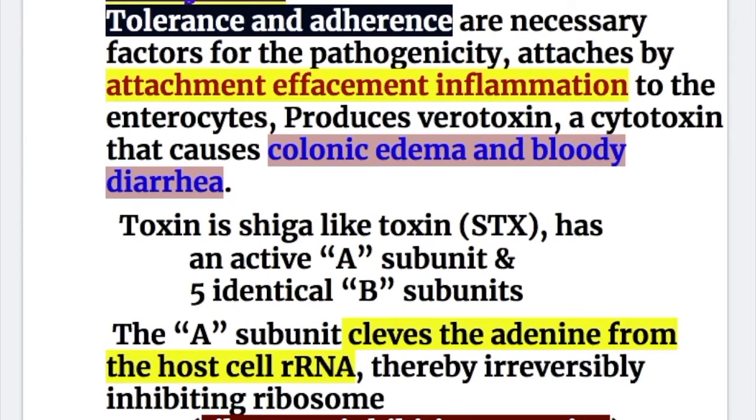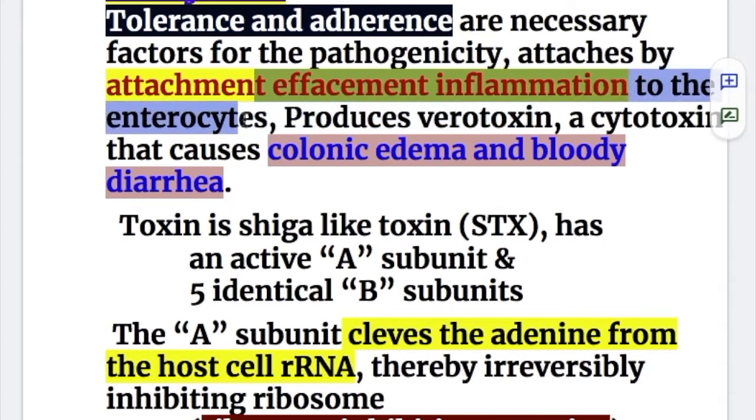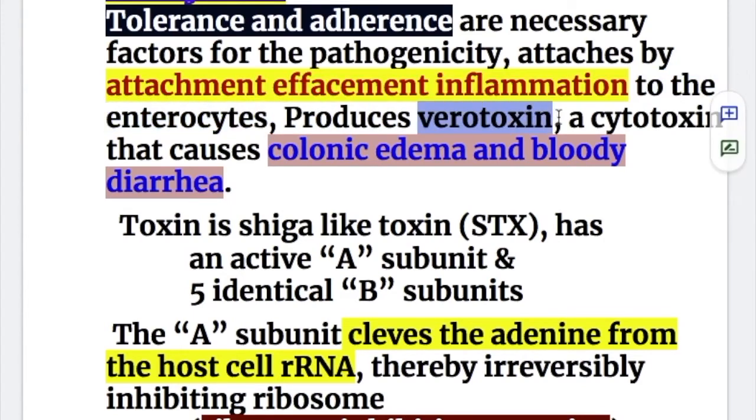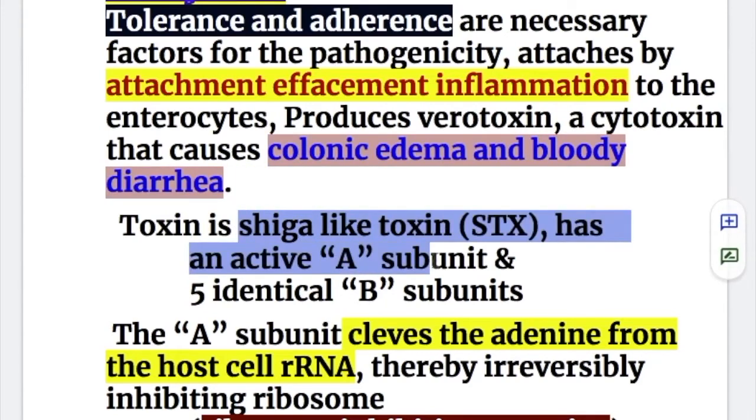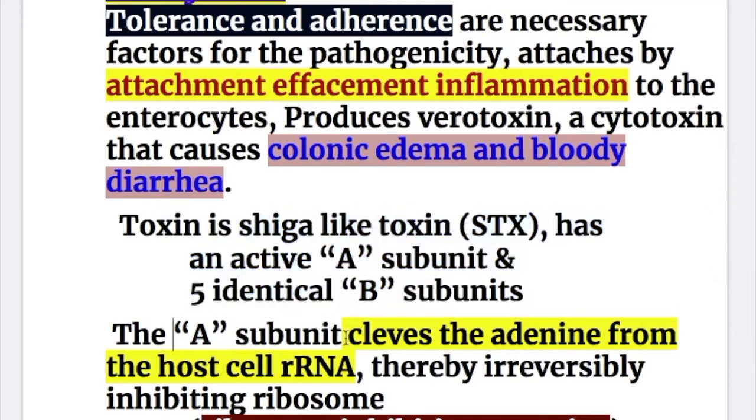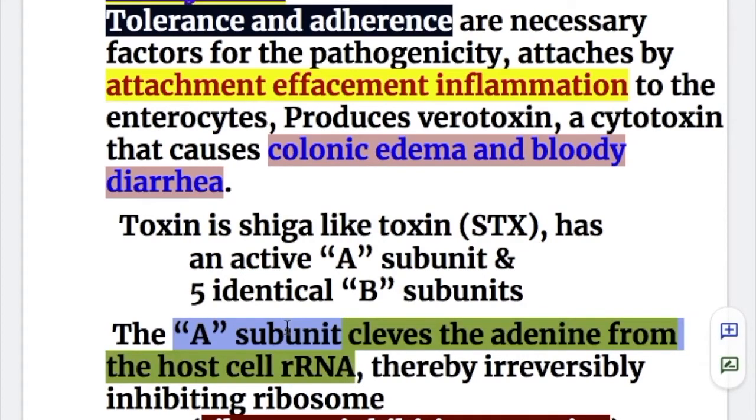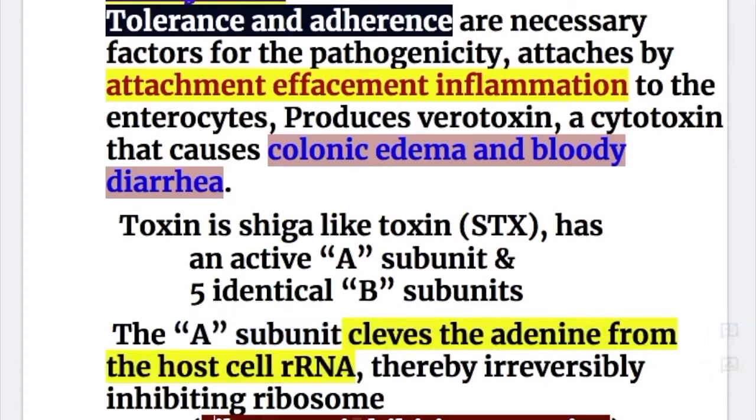Now, pathogenesis of the Enterohemorrhagic E. coli. Tolerance and adherence are necessary factors for pathogenicity. They attach by attachment, effacement, inflammation to the enterocytes and produce verotoxin. And what's verotoxin? A cytotoxin that causes colonic edema and bloody diarrhea. The toxin is Shigella-like toxin and has 2 subunits, an active A subunit and 5 identical B subunits. The A subunit cleaves the adenine from the host cell's rRNA, thereby irreversibly inhibiting the ribosome, that is, a ribosome inhibiting protein.